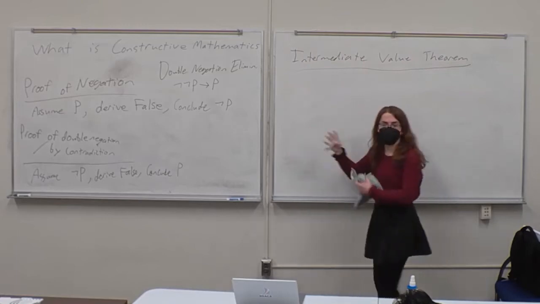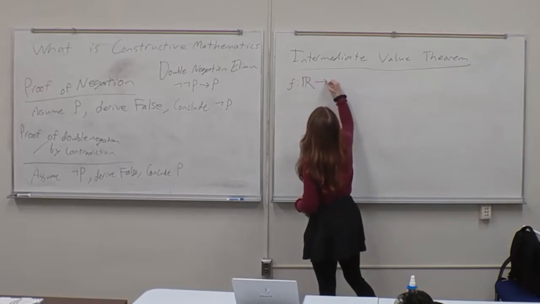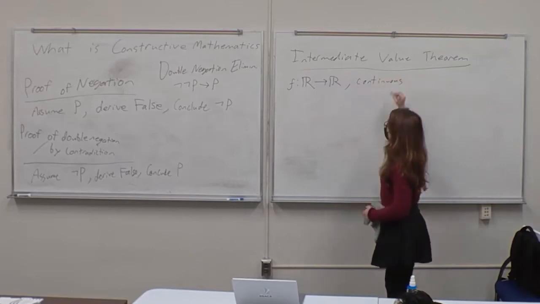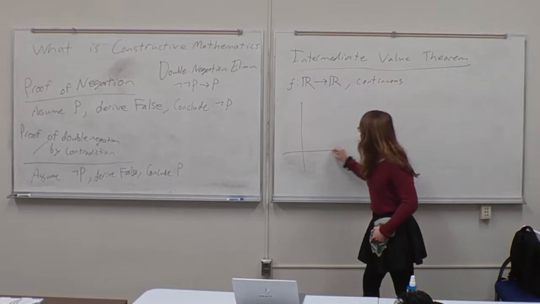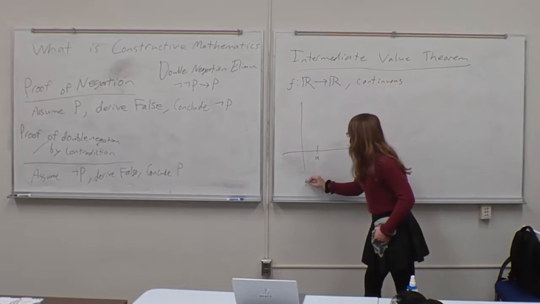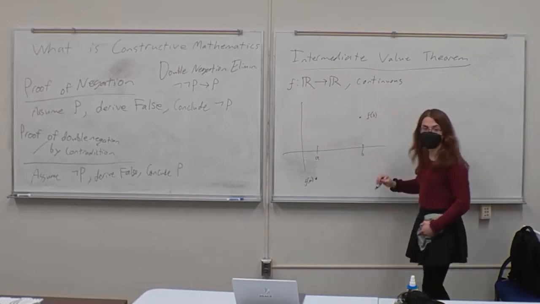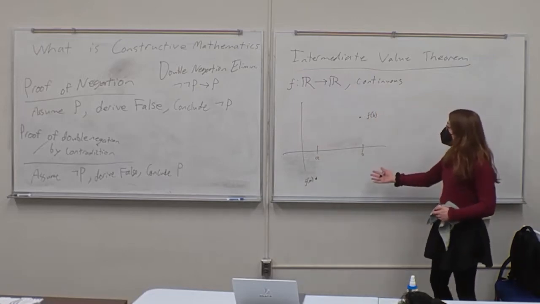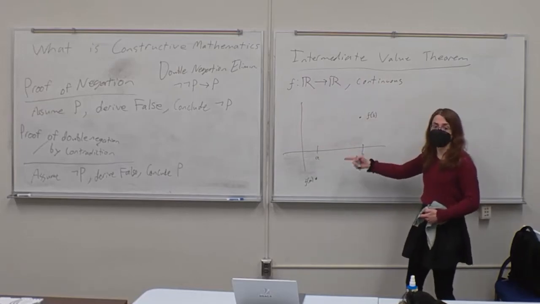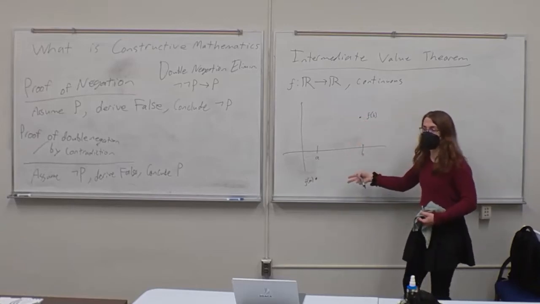And to see this, I'll give a quick sketch of the proof, right? So we have a function from the real numbers that's continuous. Okay? And then we say we have 2 points, A and B, such that f of A is negative and f of B is positive, right? And the usual statement of the intermediate value theorem is that there exists some point in between A and B such that f of that point is 0. There's a root of f in between these 2 points. And classically, it has to connect here without having any jumps.